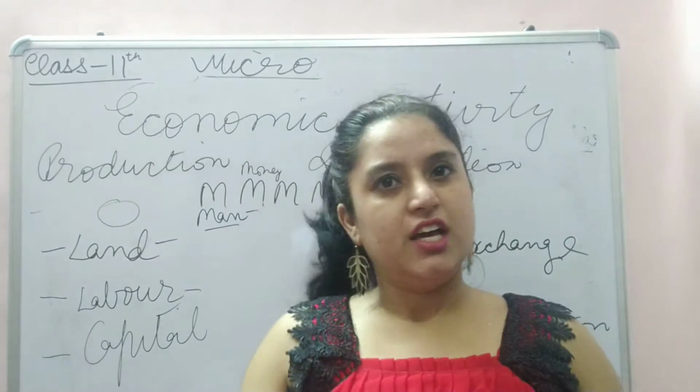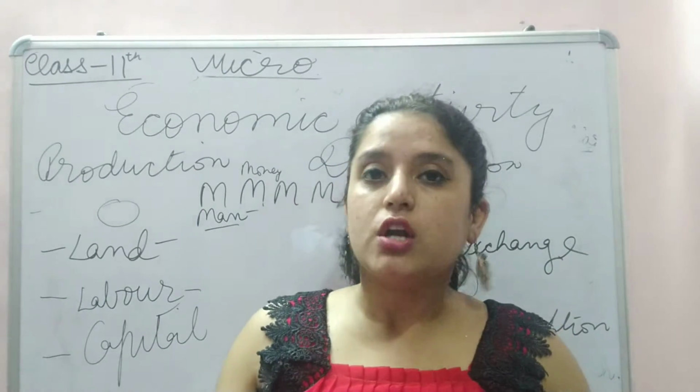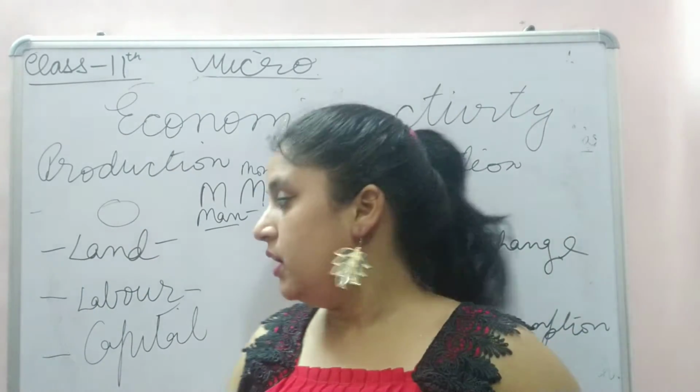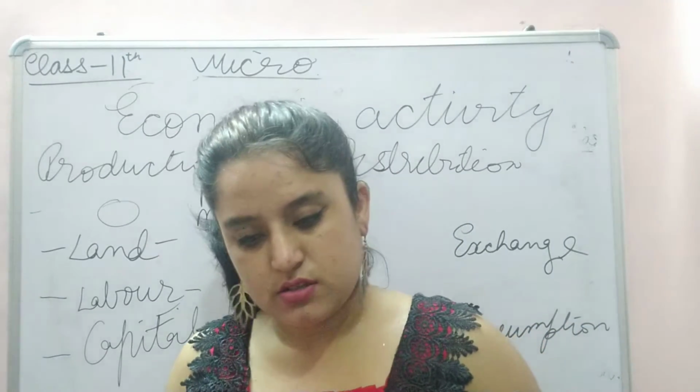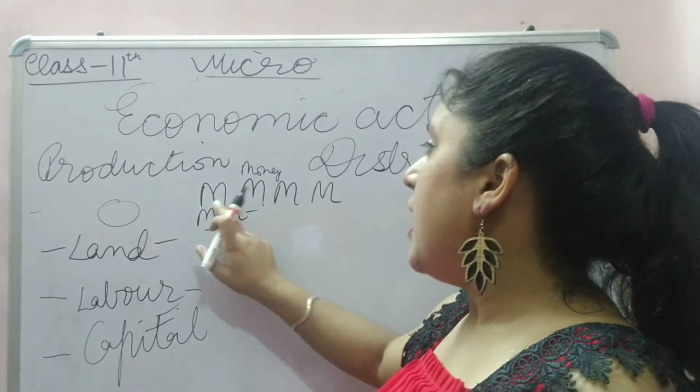But will the bank give it free of cost? It will charge what? Interest. The reward to be paid for using capital is interest. Got it?